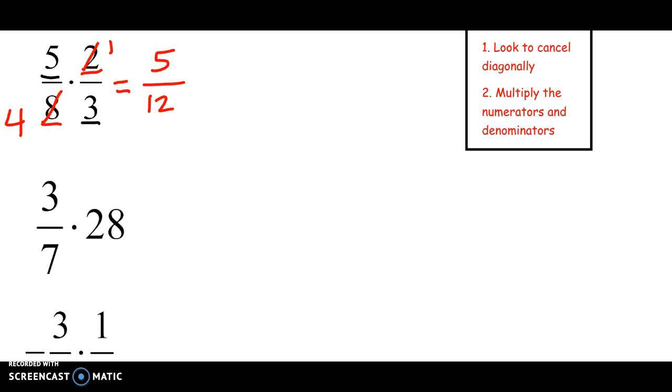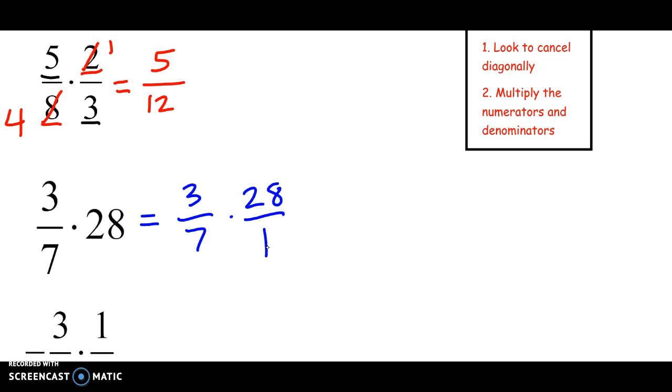Now when we multiply a fraction times a whole number, we're going to need to rewrite. We're taking 3/7 of 28, which means it's going to be a smaller piece of 28. We're going to have to rewrite it so that the 28 is a fraction. Then we'll follow the same rules.